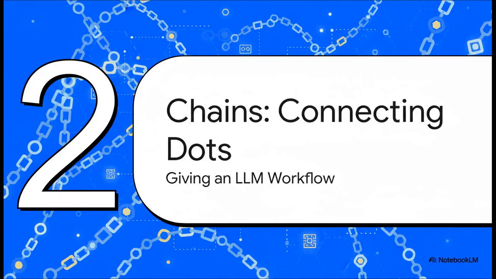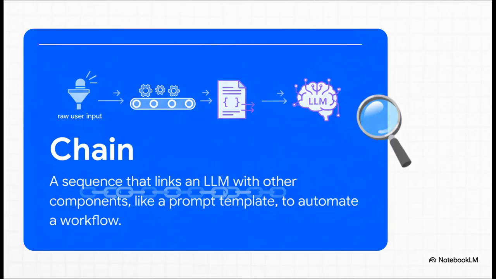And that brings us to our first really big idea, chains. Chains are the perfect solution to that automation problem we just talked about, but they do so much more. They let us give our LLM a structured workflow, linking different parts together in a sequence that's both predictable and efficient.